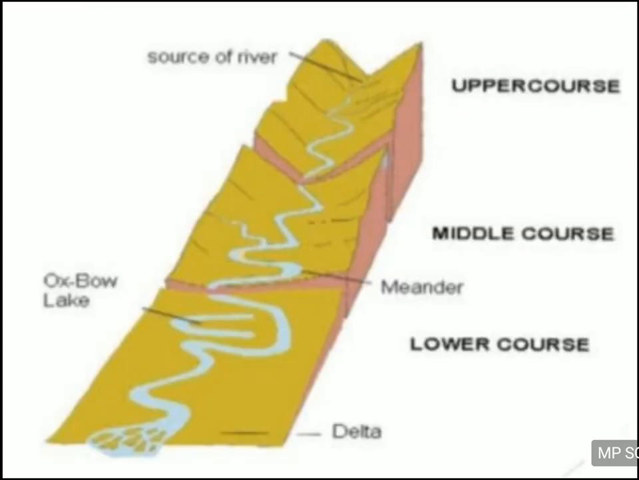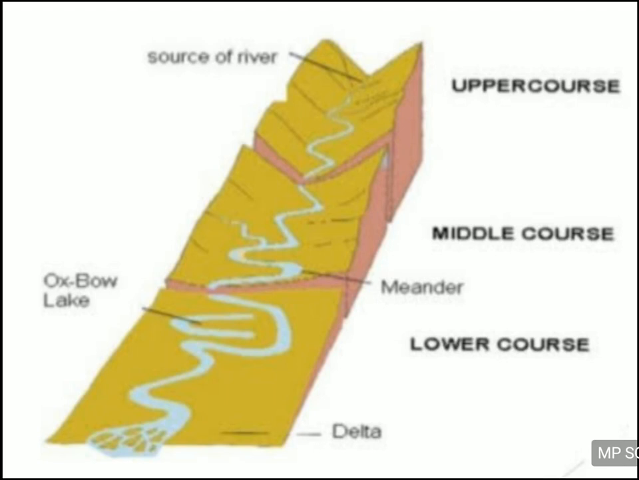You can see the figure here, everything is shown. The meandering is also shown in the middle course of the river, where it is flowing in a zigzag way. You can see here that there are three phases of the river: upper course, middle course and lower course. Upper course is when the river is falling from the mountain. Middle course is when the river is flowing on the land, and the lower course is when the river is going to meet the sea, because ultimately every river goes and meets the sea.